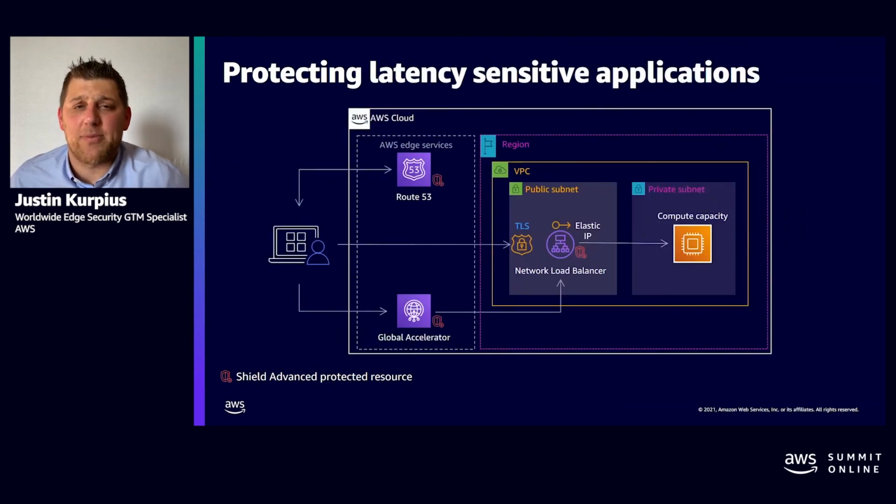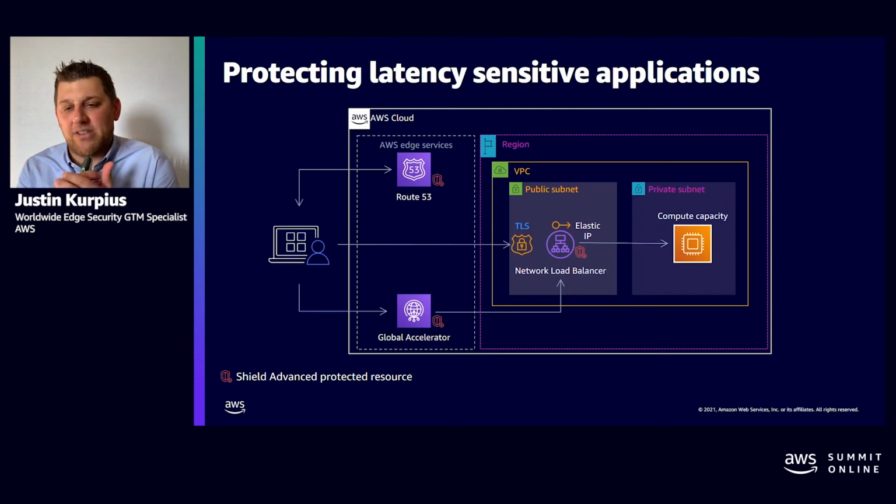But for customers that are protecting latency sensitive applications, it's different in the sense that we have a newer acceleration service called Global Accelerator, and we now have the ability to put Shield Advanced on Global Accelerator. That's a seamless integration.